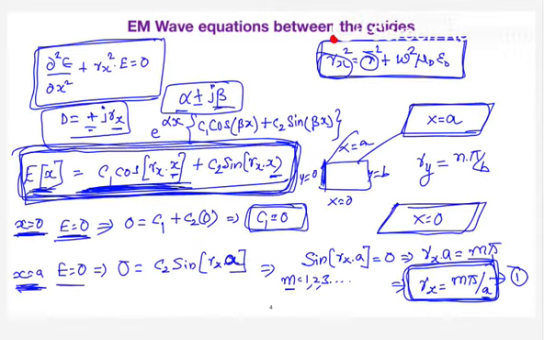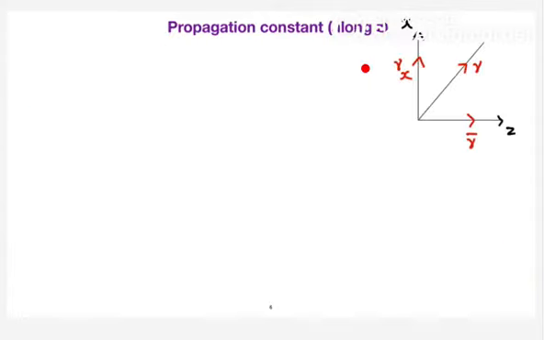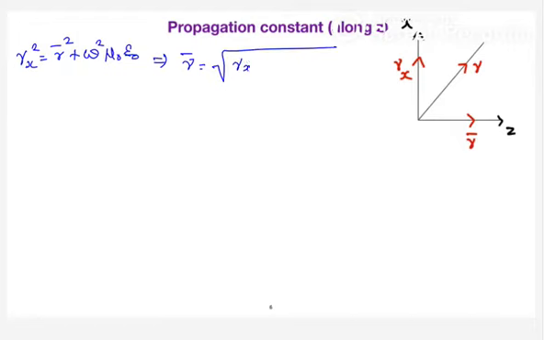Gamma x square is equal to gamma bar square plus omega square mu naught epsilon naught, which means gamma bar is equal to root over gamma x square minus omega square mu naught epsilon naught.